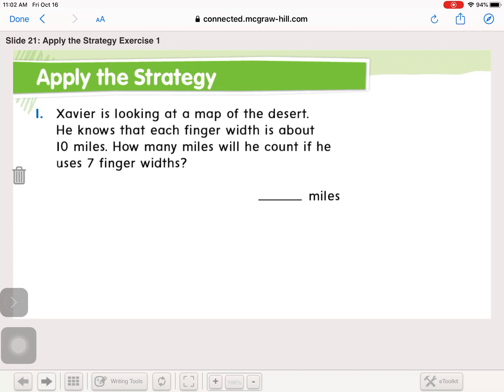Okay, so now it's time for you to apply the strategy on your own. So you need to open up to page 121, and you're going to complete pages 121 and 122 on your own and then upload those pictures to schoolwork.